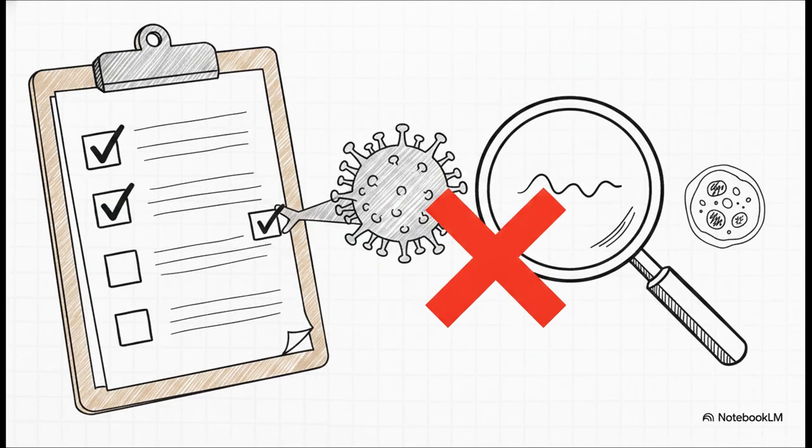But to actually be considered biologically alive, an entity has to pass a very strict checklist. It must be highly organized, react to stimuli, reproduce on its own, regulate its internal environment, use energy, and of course, evolve. Now, viruses actually fail this test because they can't reproduce or regulate themselves without hijacking the machinery of a living host cell. They aren't technically alive. They're more like biological zombies.